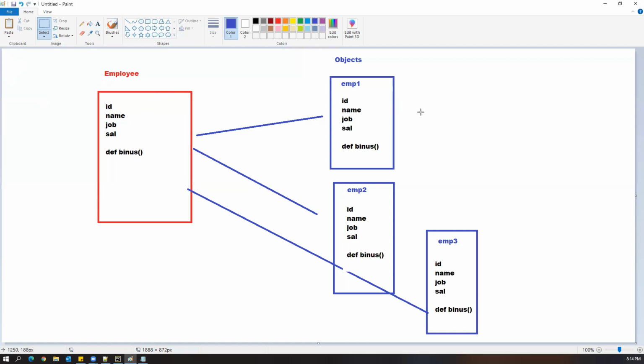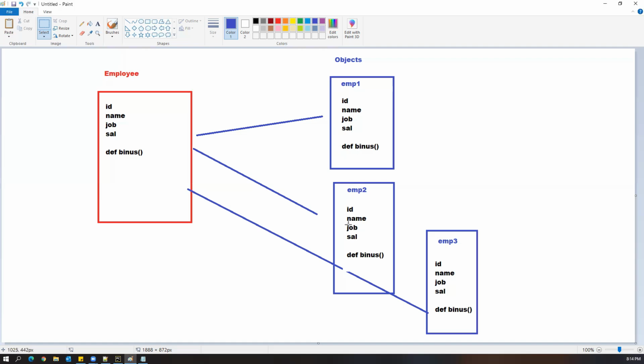That's the first point. The second point: a class is just a blueprint, but the actual objects are these. The class will not occupy any space in the memory, whereas an object is physical, so it will occupy a certain amount of space in the memory. For one class, we can create any number of objects, and every object is independent. There is no relation between these objects. Why? Because they are independent. emp1 is different, emp2 is different, emp3 is different.